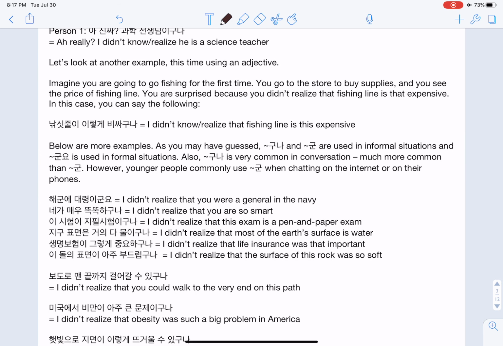Imagine you're going to go fishing for the first time. You go to the store to buy supplies and you see the price of fishing line. You're surprised because you didn't realize the fishing line was that expensive. In this case, you can say the following. 낚싯줄이 이렇게 비싸구나. I didn't realize that this fishing line was that expensive. Below are some more examples. I'm not going to read through all of them, but I'll cherry pick a few.